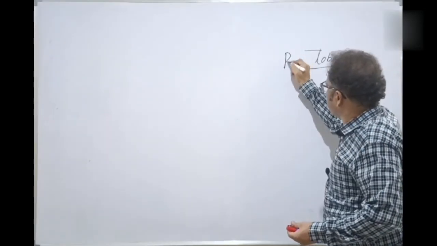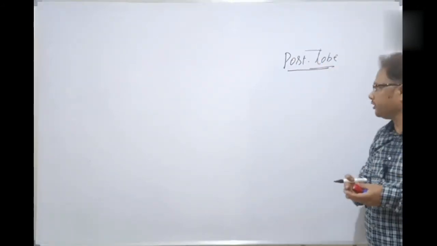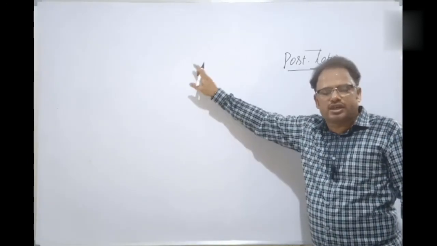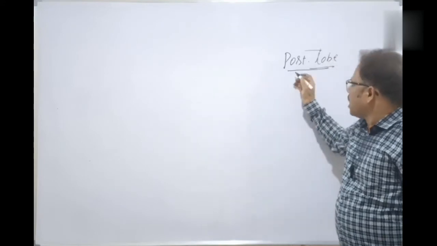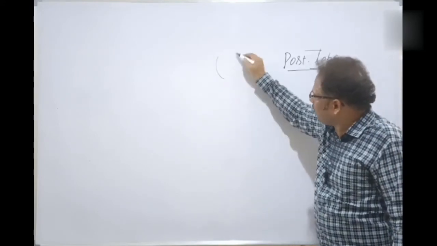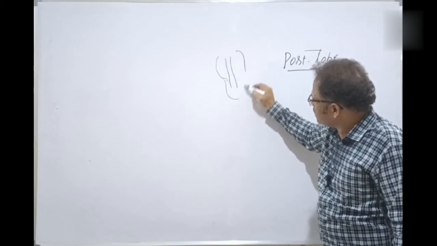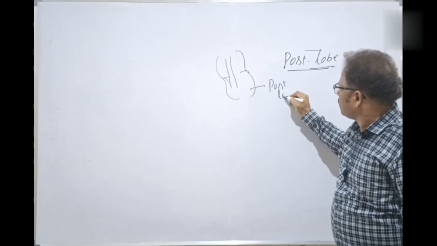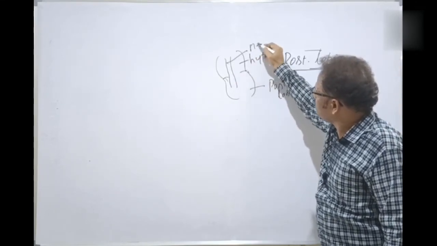Now, the posterior lobe of the pituitary gland, neurohypophysis, also called pars nervosa. I told you already that it is structurally very closely associated with the hypothalamus. Directly, the neurons are coming to the posterior lobe. This is the posterior lobe, and this is the hypothalamus. These are the neurons, for example.